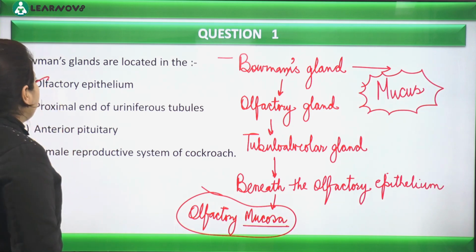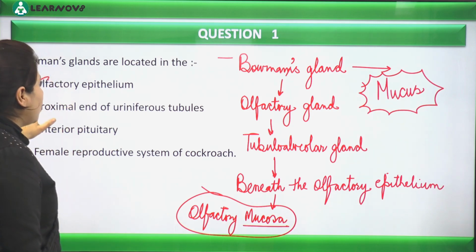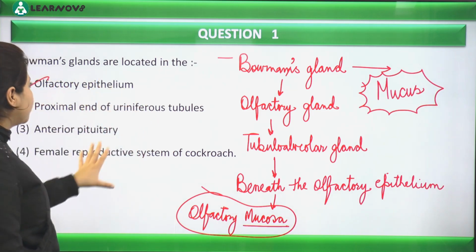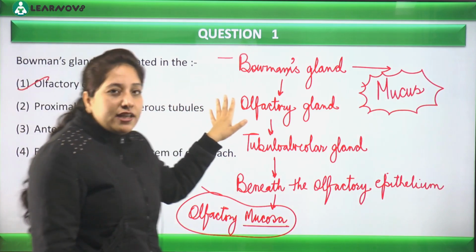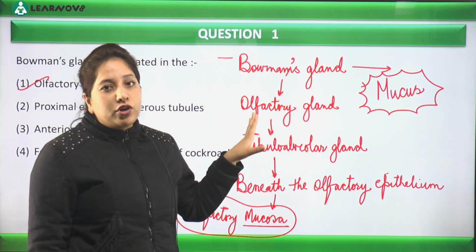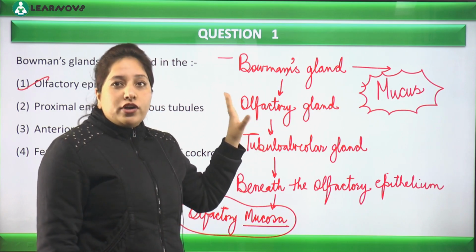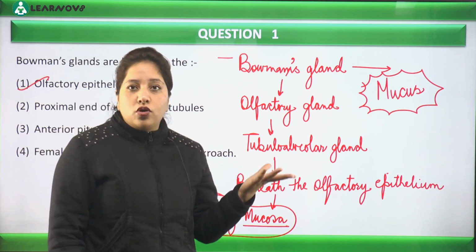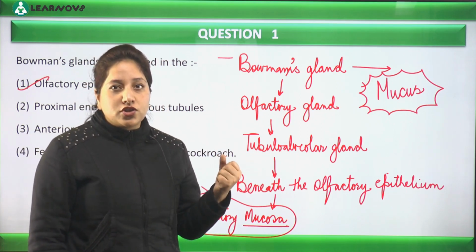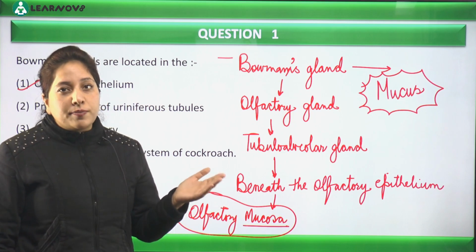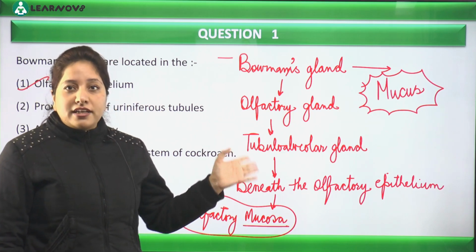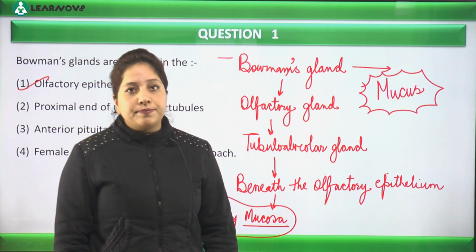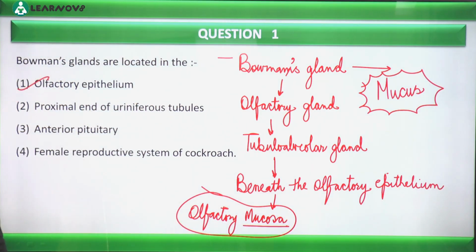Again I am repeating that Bowman's glands are found in the olfactory epithelium; actually they are found beneath the olfactory epithelium. So the correct option is the olfactory epithelium here. I am adding that the other name of Bowman's gland is olfactory gland. And what are these olfactory glands? These are special glands that are tubulo-alveolar in structure, and they are present in the olfactory mucosa, which is beneath the olfactory epithelium. Is that clear to everyone? So the correct option is number 1.